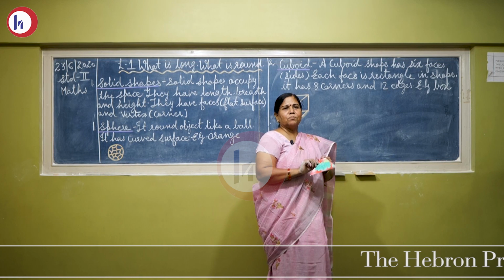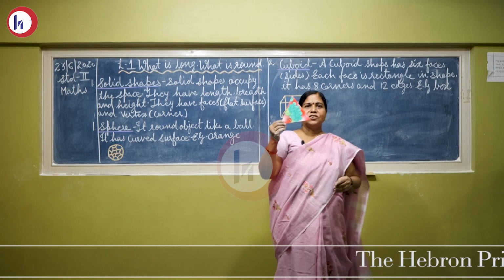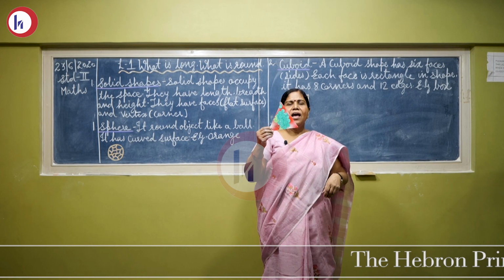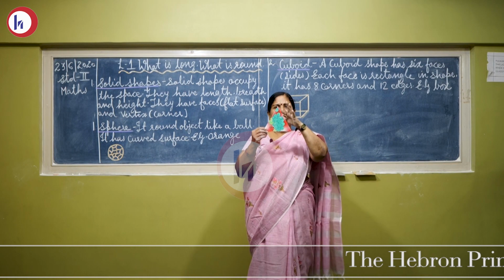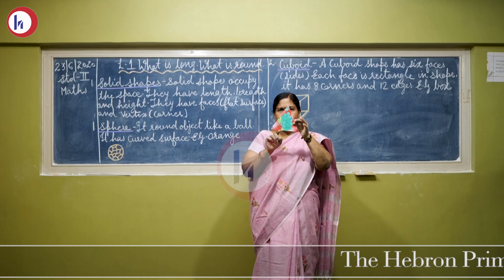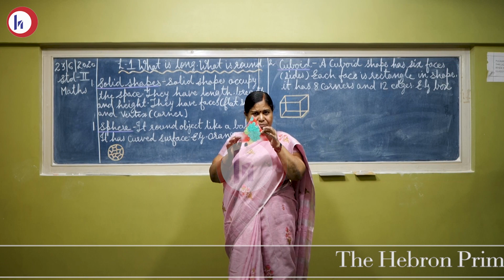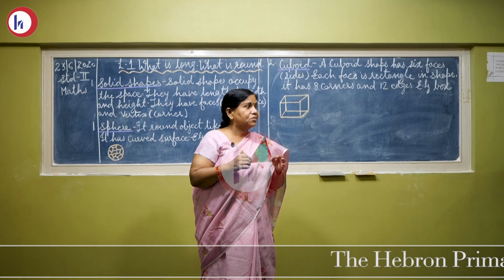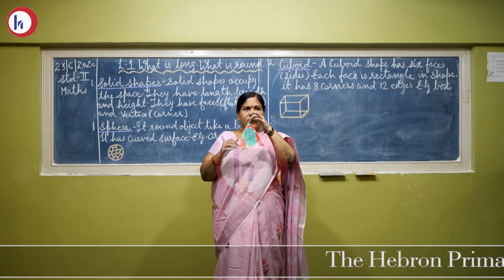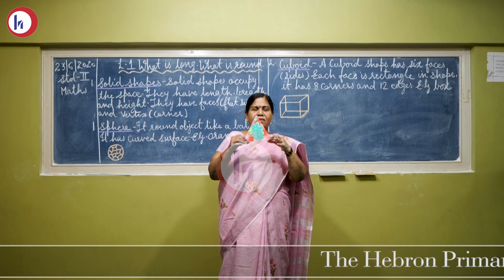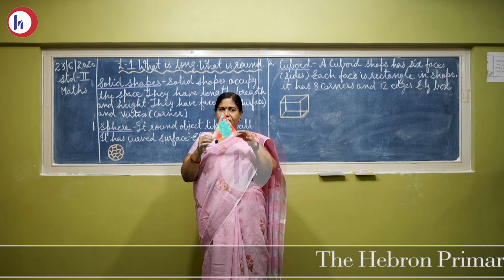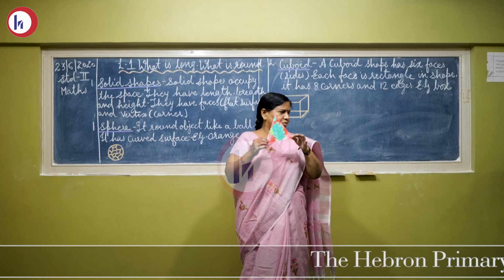Now second shape. This is a triangle shape. Right children? How many sides has it got? 1, 2 and 3. How many corners does it have? कितने corner है? 1 corner, 2 corner and 3 corner. It has got 3 corners.